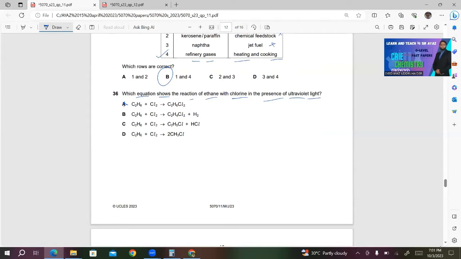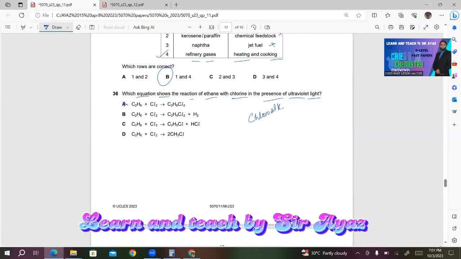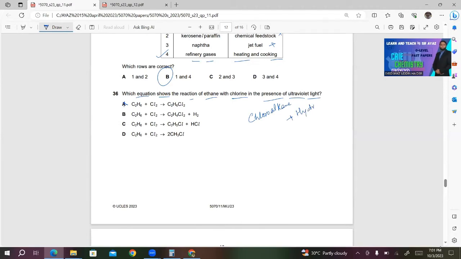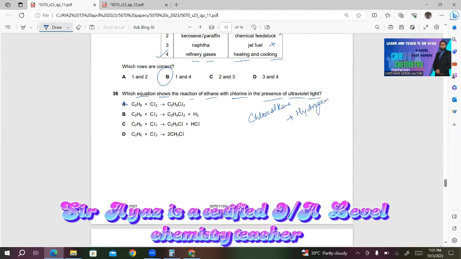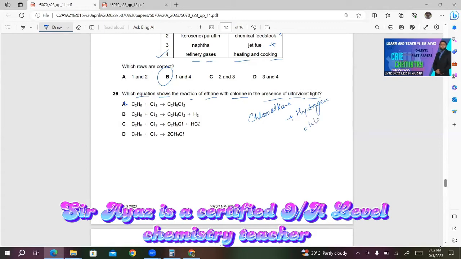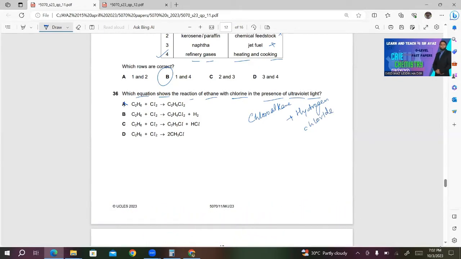The reason is that during substitution reaction, one of the hydrogen is displaced by one chlorine atom. And the products will be chloroalkane plus hydrogen chloride. So you must get HCl here.